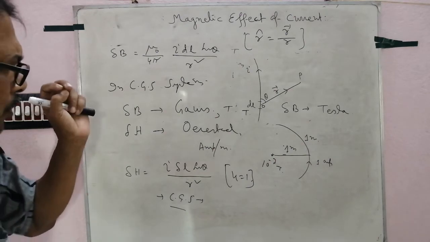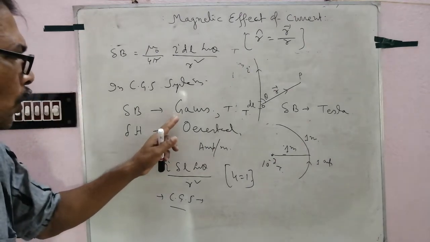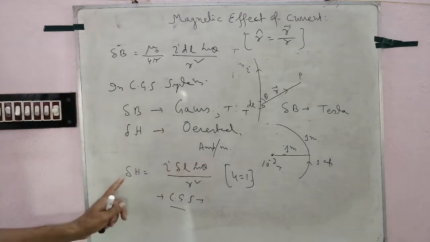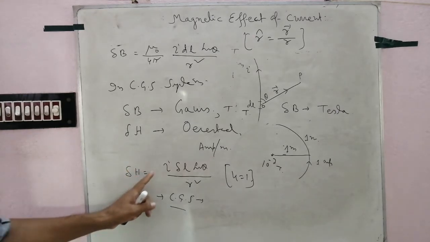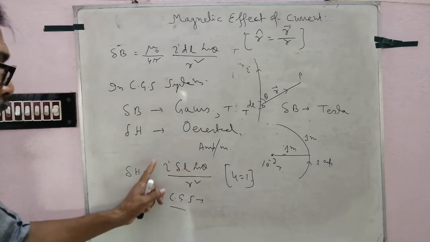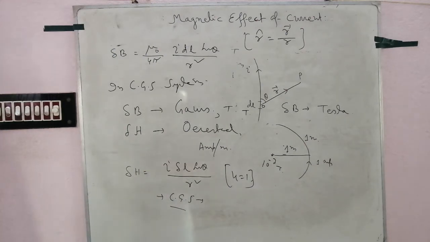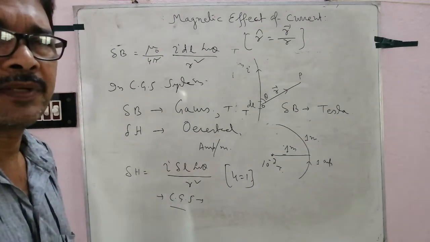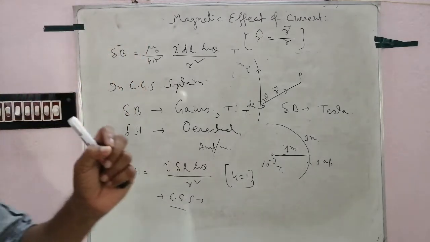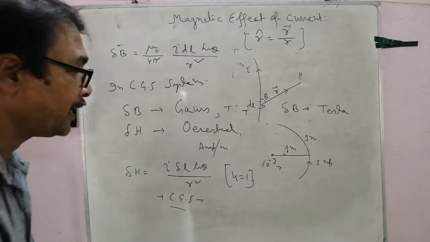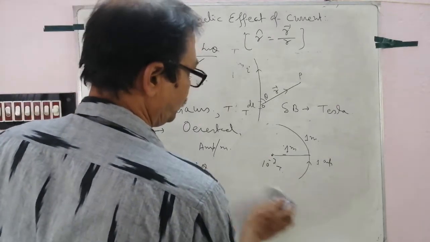But if we look very carefully, then we will mention Gauss and Oersted separately. Delta H, but in CGS system, but in SI system here 1/4 pi, in CGS no 1/4 pi. Clear? In CGS system, the unit of current, there are two CGS units, ESU CGS and EMU CGS.